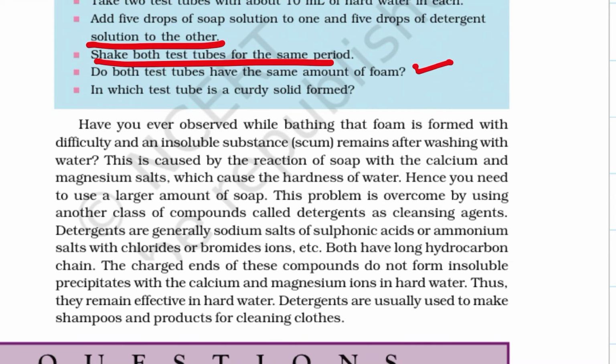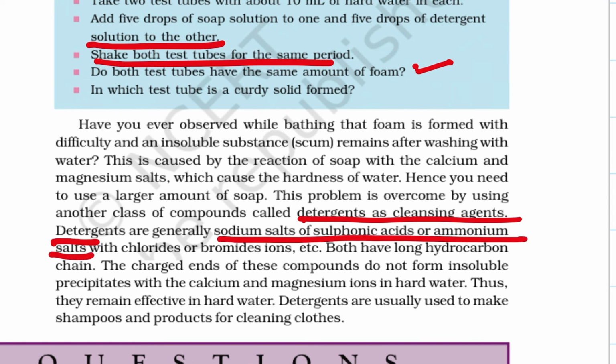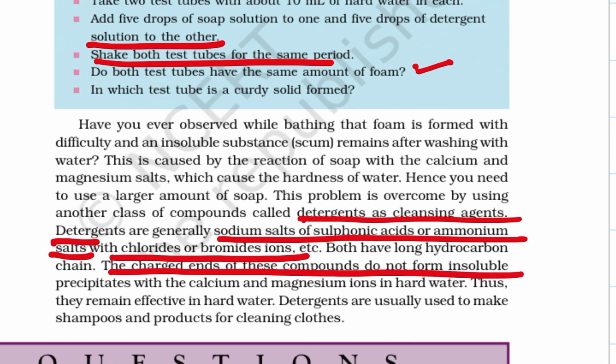This problem is overcome by using another class of compounds called detergents as cleansing agents, which are something similar to soap. Detergents are generally sodium salts of sulfonic acids or ammonium salts with chloride, bromide ions, etc. Now, both have long hydrocarbon chains. The charged end of these compounds does not form insoluble precipitates with calcium and magnesium ions in hard water, and thus they remain effective in hard water.